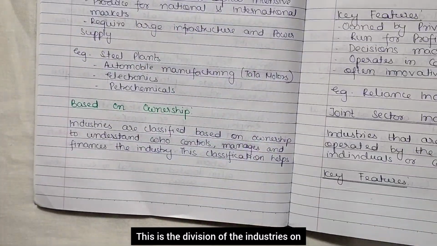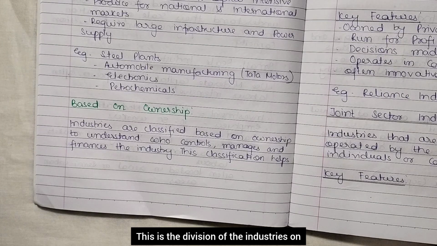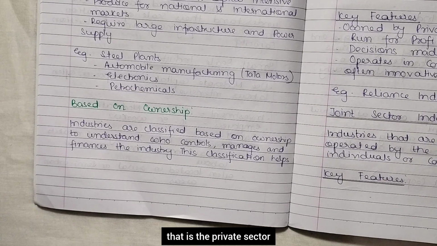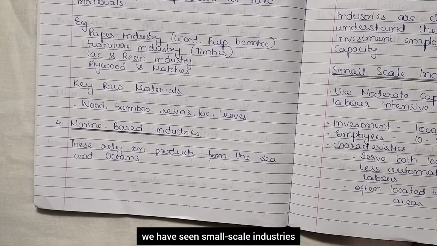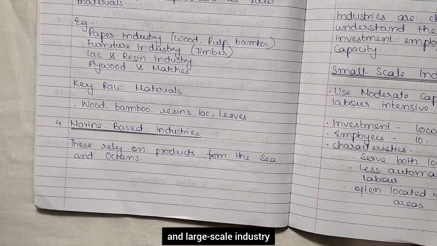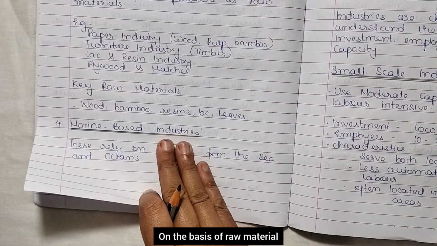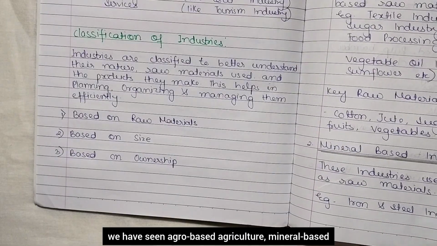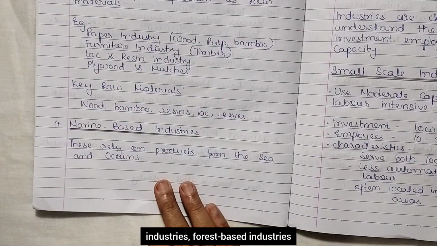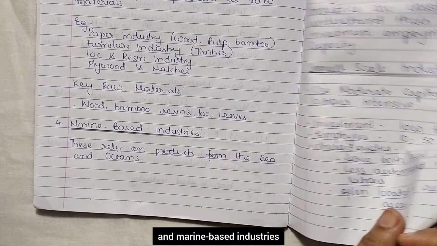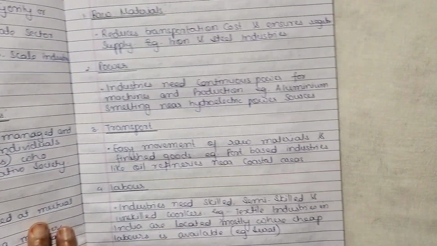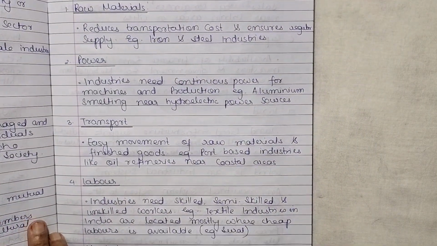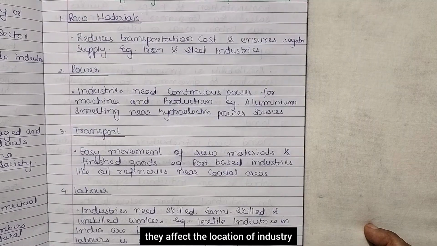So this is the division of industries on the basis of ownership, that is the private sector, joint sector and cooperative sector. On the basis of size, we have seen small scale industries and large scale industries. And on the basis of raw material, we have seen agro-based, mineral-based, forest-based and marine-based industries. Now, factors affecting location of industries. Okay, a few factors affect the location of industry.